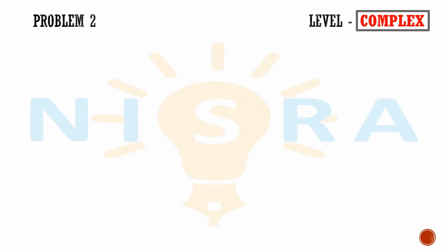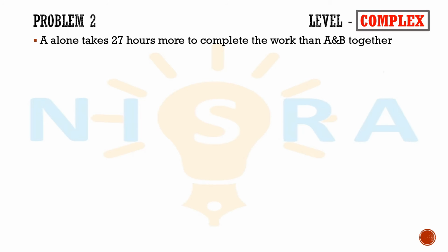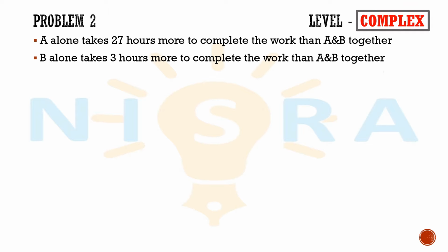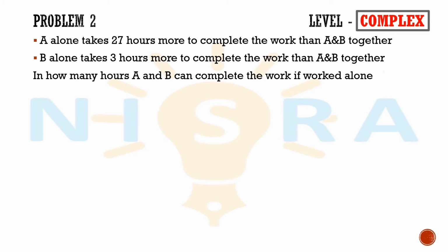Now we look into the next problem. A alone would take 27 hours more to complete a work than A and B working together. B takes 3 hours more to complete a work than A and B working together. In how many hours can A and B complete the work if worked alone?